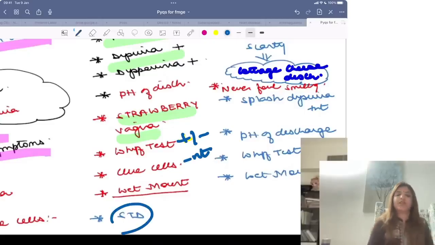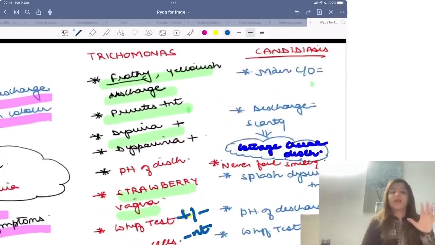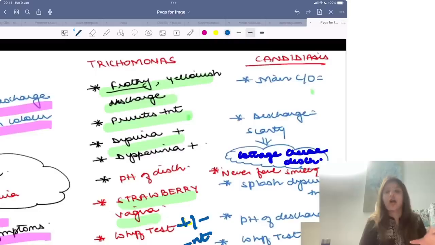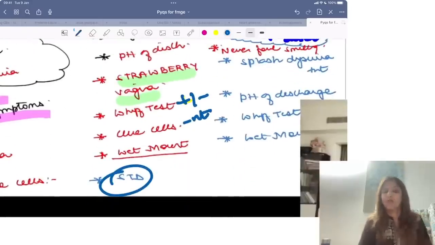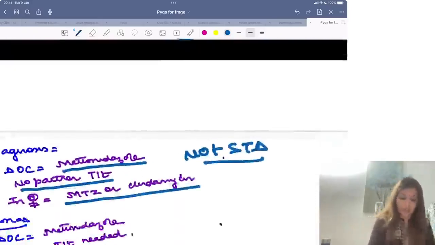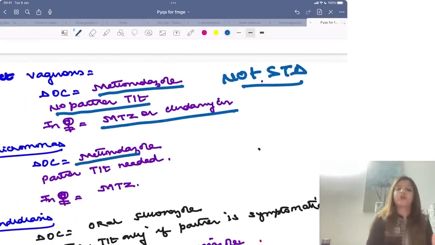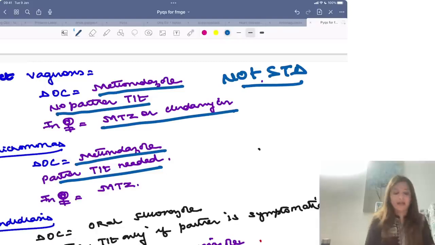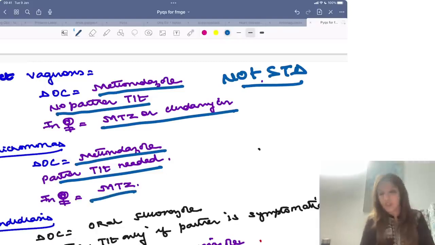It is a sexually transmitted disease. So whenever you are getting a frothy yellowish discharge with pruritus present, whiff test may be present and you are getting a strawberry vagina, that means it is trichomonas, which is a sexually transmitted disease. Drug of choice for trichomonas is also metronidazole. In trichomonas, partner treatment is needed, and in pregnancy, the drug which you give is metronidazole.